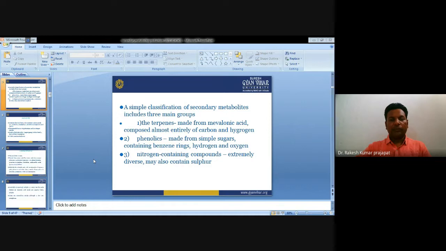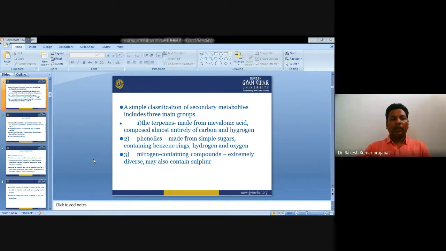Now there is a simple classification of secondary metabolites which includes three main groups. First is the terpenes. Terpene is made from mevalonic acid and is composed almost entirely of carbon and hydrogen. Second is phenolics. Third one is nitrogen containing compounds.